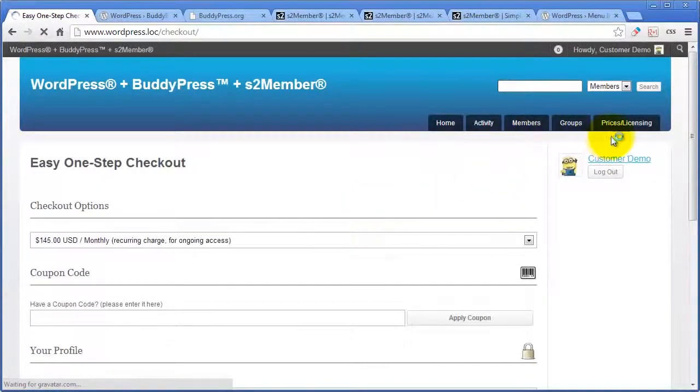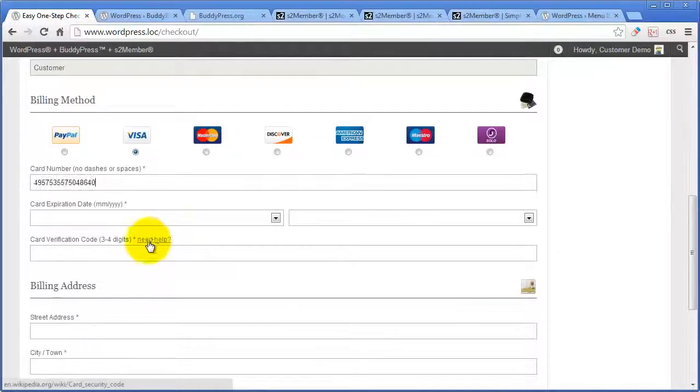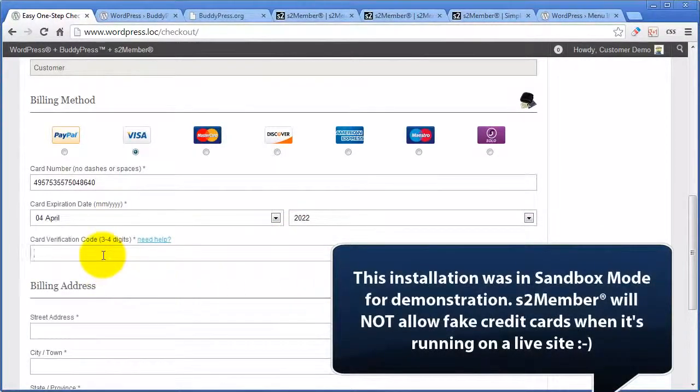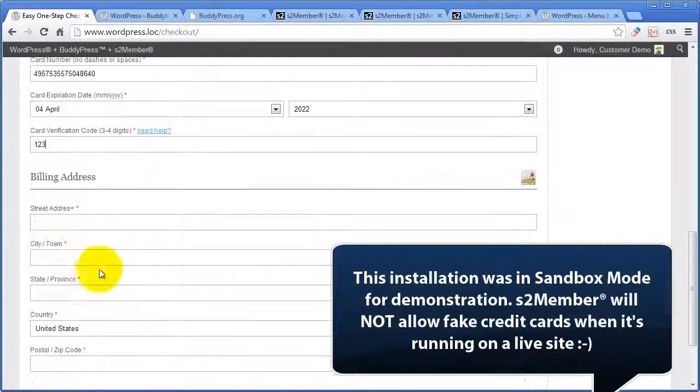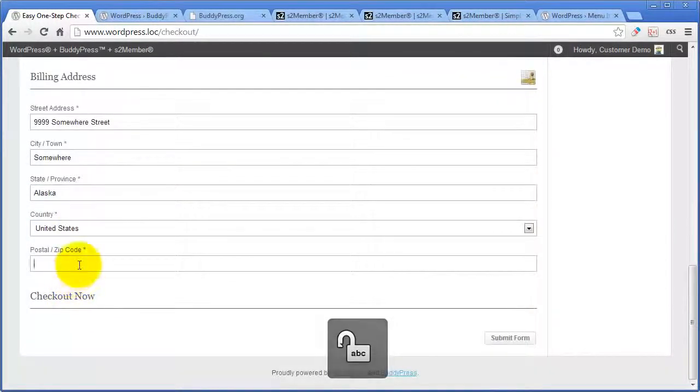So let's go ahead and complete checkout and see how this bar is going to change again after they complete checkout. Come down here, pop in a fake credit card number, put in that really secure verification code there, and this address, let's see, somewhere street somewhere in Alaska, that's where I live, and we'll come down here, and my zip code here is 999.